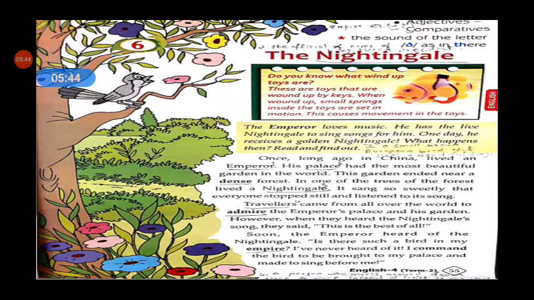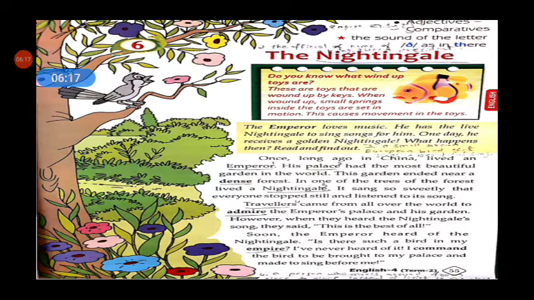Then travelers came from all over the world to admire the emperor's palace and his garden. Travelers means people who move around from place to place instead of living in one place. They visit different kinds of countries.